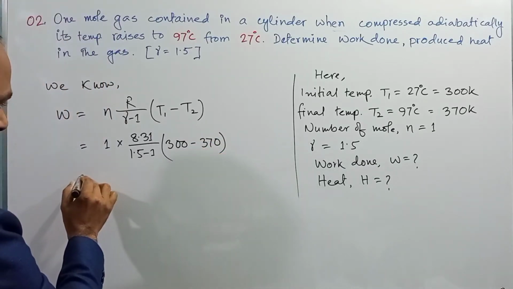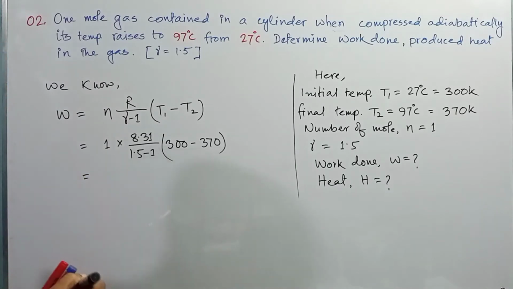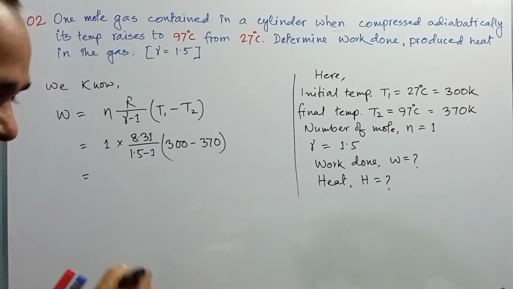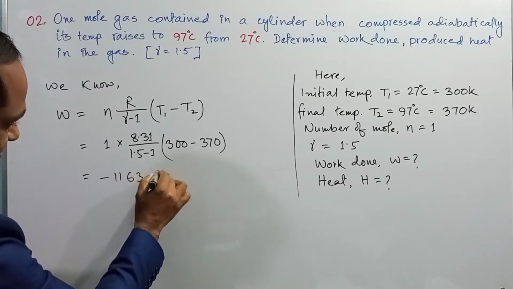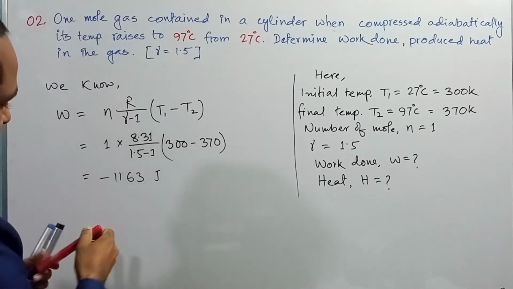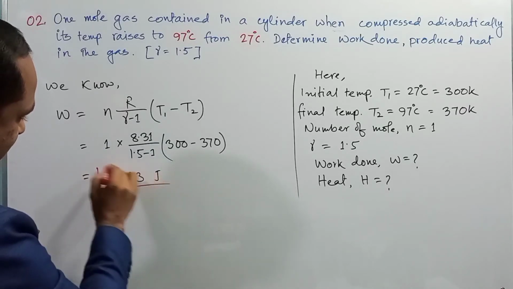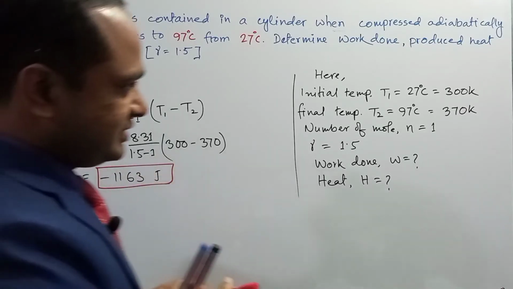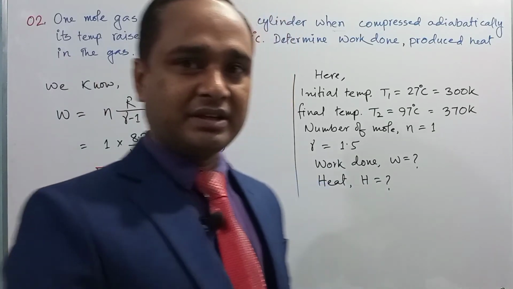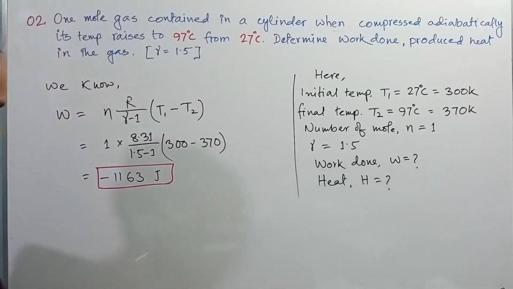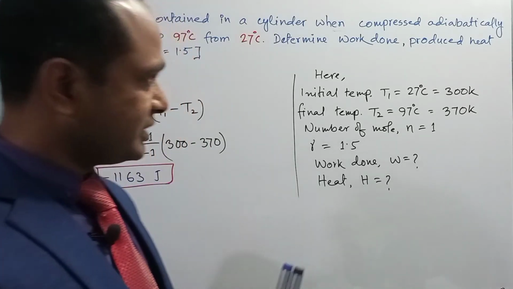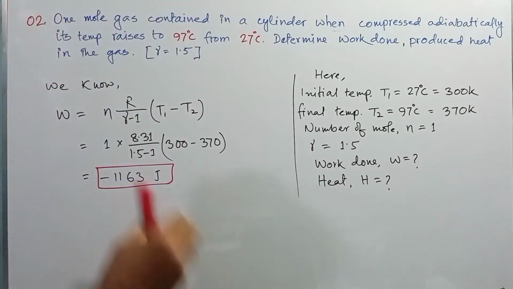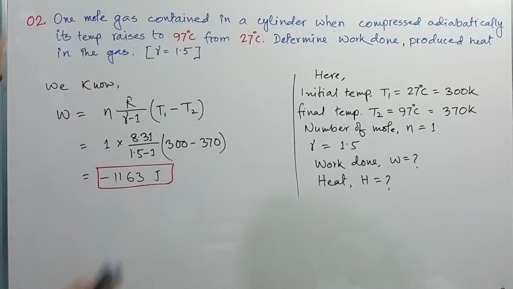After the calculation you will get minus 1163 joule. The negative sign indicates work done on the system, since the gas was compressed, so work is done by the surroundings on the system.